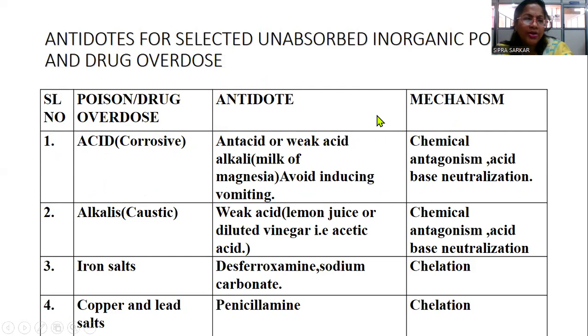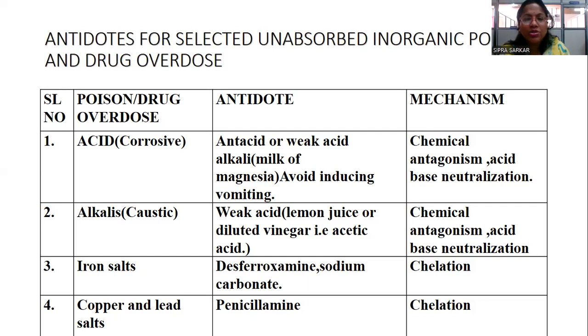Now, the antidotes are classified in some categories, and some inorganic antidotes are classified. So, poison or drug overdose, like acid. If there is an acid overdose or poisoning, that is very corrosive in nature. So, antidote will be antacid or any weak alkali, like milk of magnesia. So, avoid inducing vomiting. Whenever acid has been taken, we know that a base can cause the interaction, can cause the counteraction. But base is also corrosive. So, that's why we cannot ingest a strong base. That's why a small amount of weak alkali like milk of magnesia or antacid can be given.